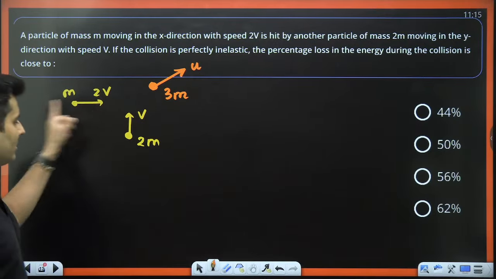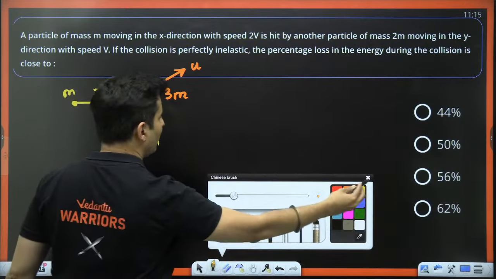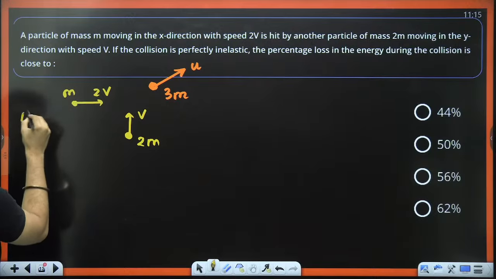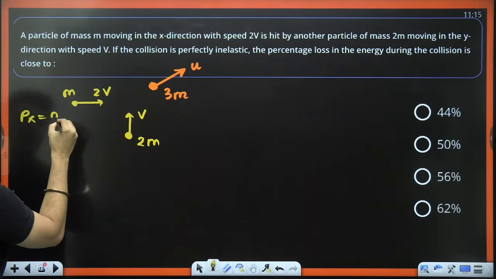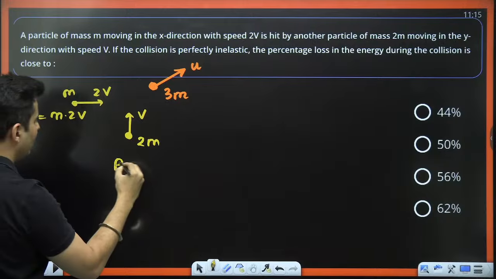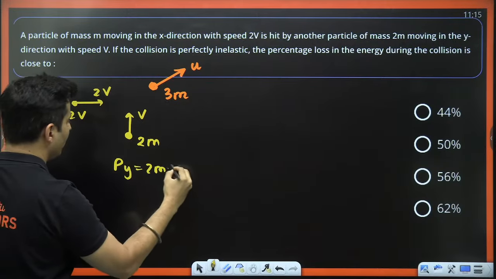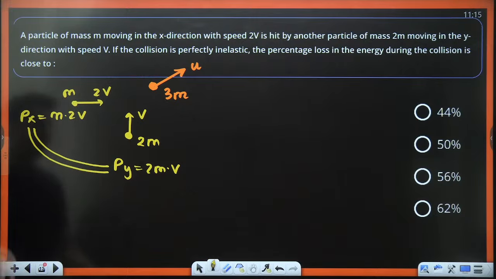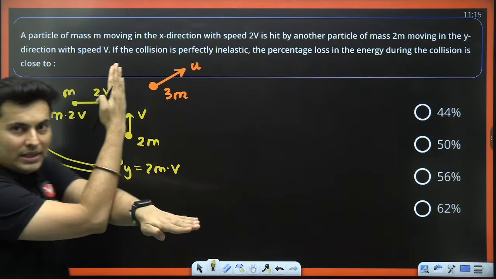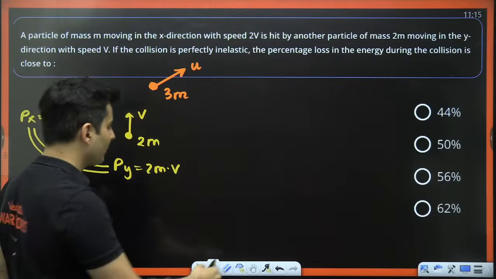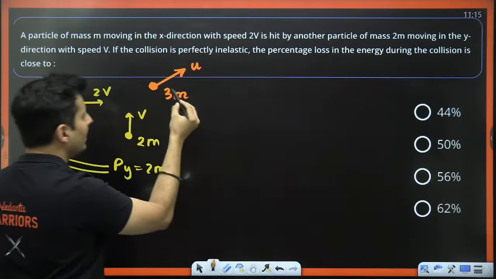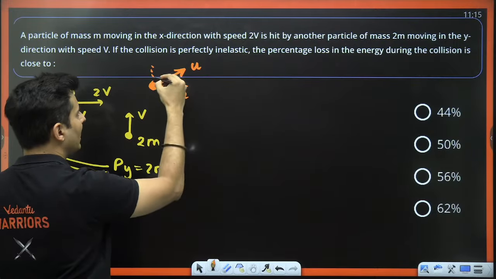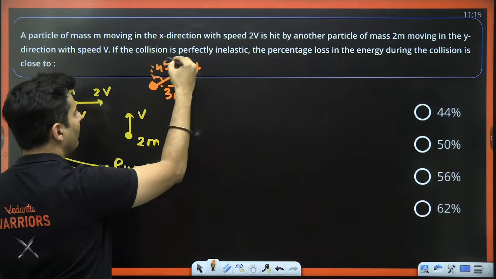Now the good thing is, whether you take x direction or y direction, the momentum is going to be the same. You can see the momentum in the x direction is m into 2v. The momentum in the y direction is 2m into v. Here you can see px and py both are equal. So there are equal components of the momentum in x and y direction. Therefore, I can say that the final momentum will also have equal components. That means this angle will be 45 degrees.